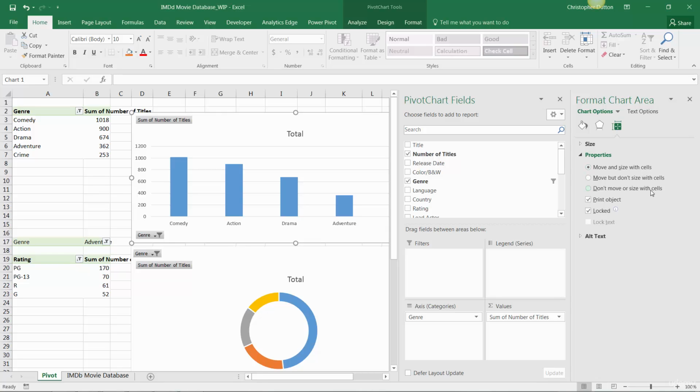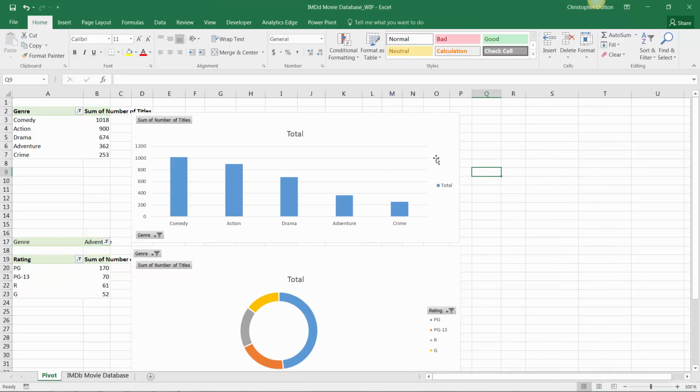Now the second will allow the chart to move around or shift if columns or rows are added or resized, but it won't allow the chart to stretch or distort at all. And the third option basically allows the chart to remain completely disconnected from row or column changes. In this case, either option will work just fine, but let's select the second and show you what it does. So let's close out of the formatting pane. I've selected the second option here for this column chart.